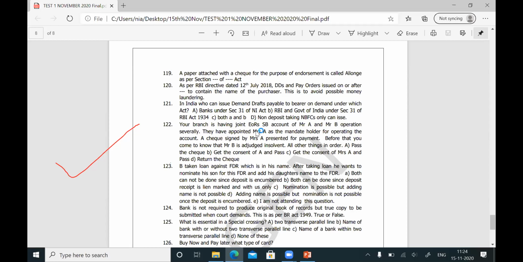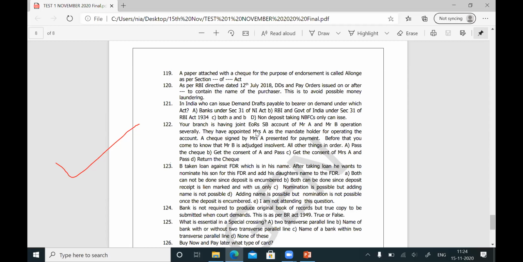Before the check comes for payment, you come to know that Mr. B is adjudged insolvent. Who has been adjudged insolvent? One of the account holders. A and B are the account holders. Mrs. A is the mandate holder. You got a check signed by the mandate holder. When the check comes for payment, you come to know one of the account holders has been adjudged insolvent.